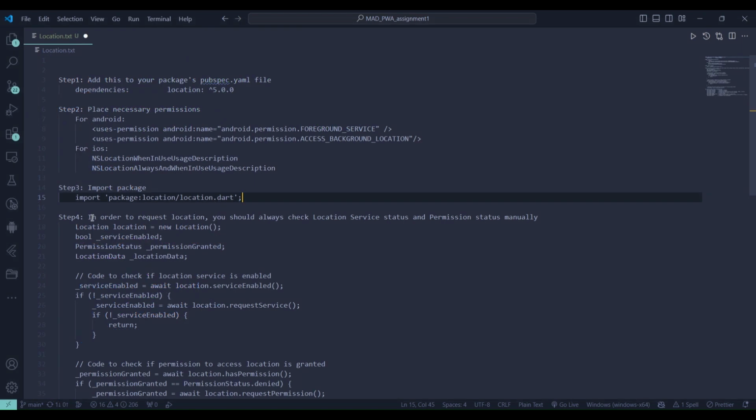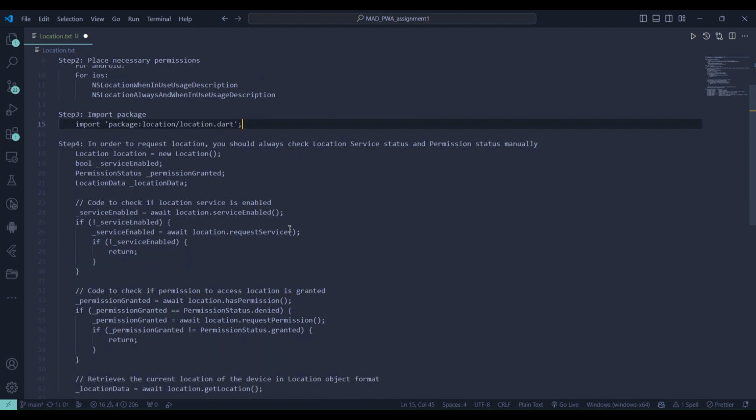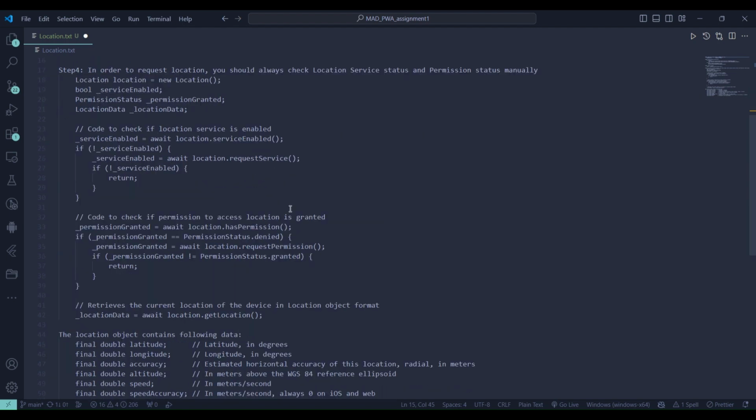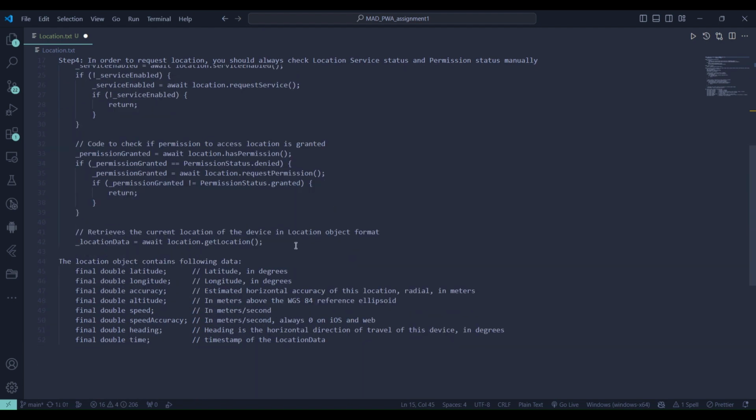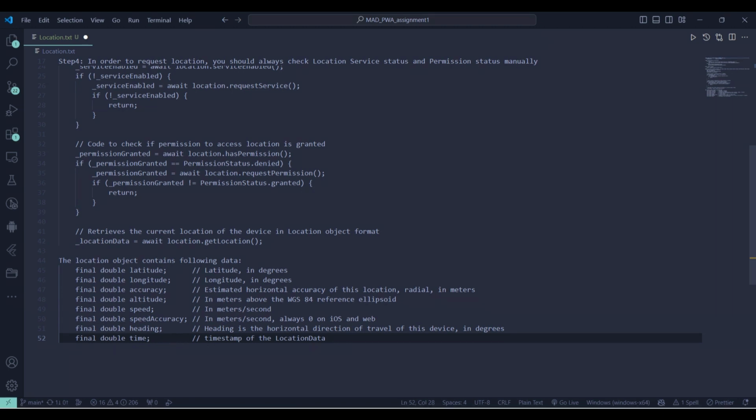Step 4. Implement location service and permission checks, and retrieve the current location data. In this step, you'll write code to check if location services are enabled and if your app has permission to access the device's location. If not enabled or granted, you'll request the necessary permissions. Finally, you'll use the location package to retrieve the current location data, including latitude, longitude, accuracy, altitude, speed, heading, and timestamp. By following these steps, you can effectively use the Flutter Location Package to access and utilize location-based functionalities in your Flutter application. Now, let's see how you can use the Flutter Location Package in a practical way.